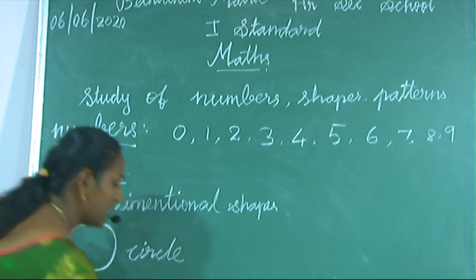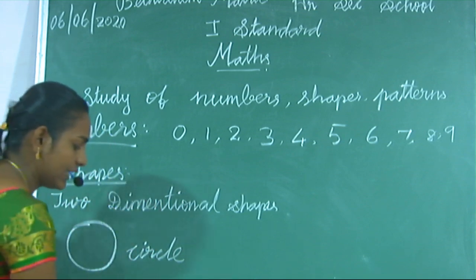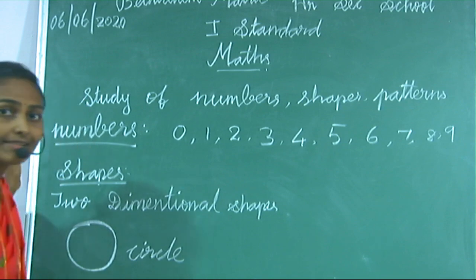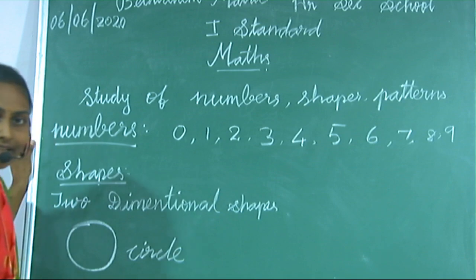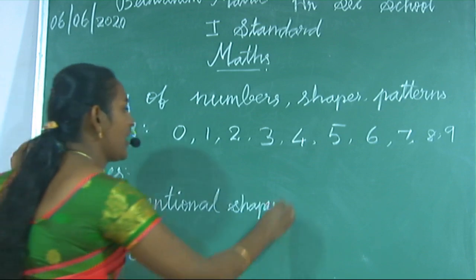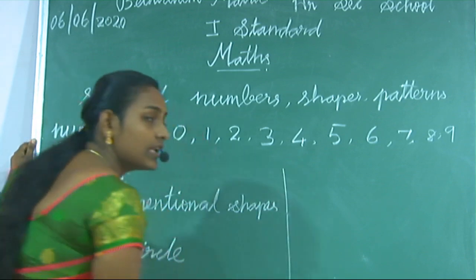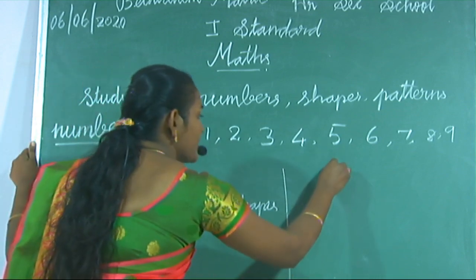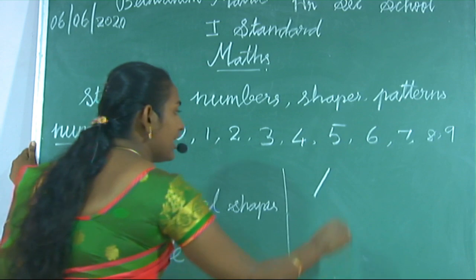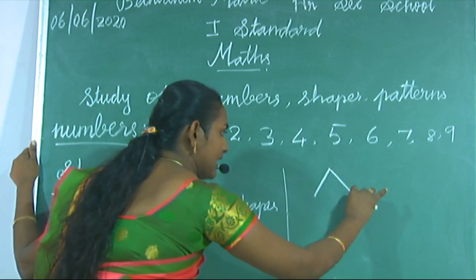So the spelling of rectangle: R-E-C-T-A-N-G-L-E. Rectangle. Next, triangle. How to draw a triangle? One slanting line, again on that side also one slanting line.